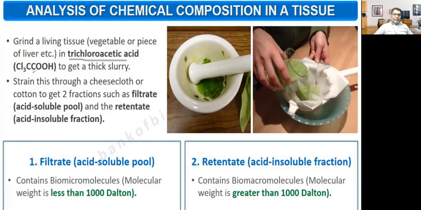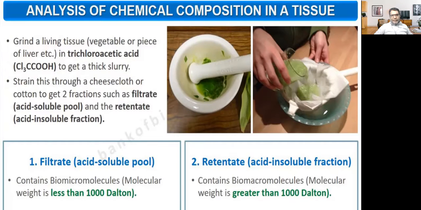Trichloroacetic acid has an acetic carboxylic group and three chlorine atoms. Once you grind the tissue using a pestle and mortar, you will get a thick slurry. Then strain this through a cheesecloth, or you can take a cotton cloth if cheesecloth is not available. Ultimately you will get two fractions: some portion will get filtered and some will remain unfiltered.